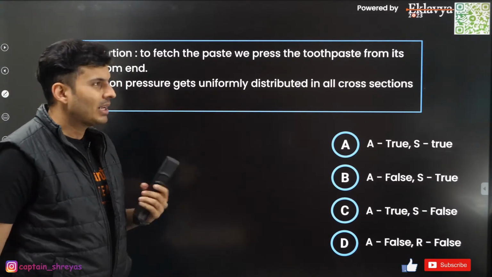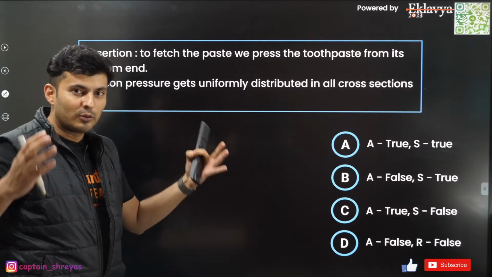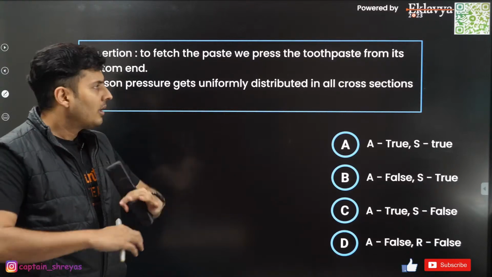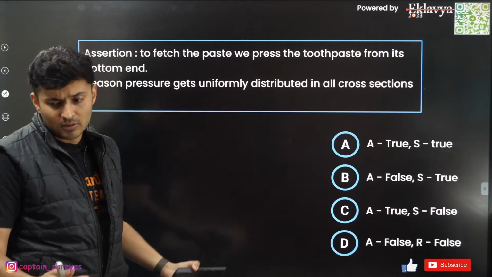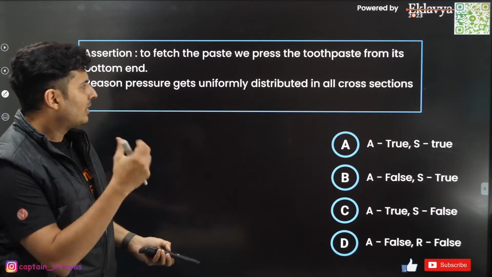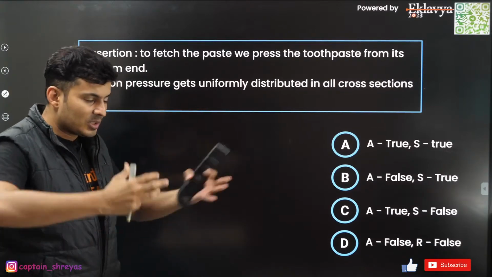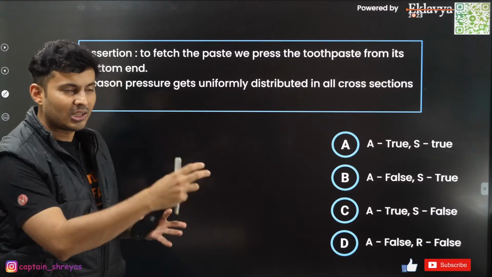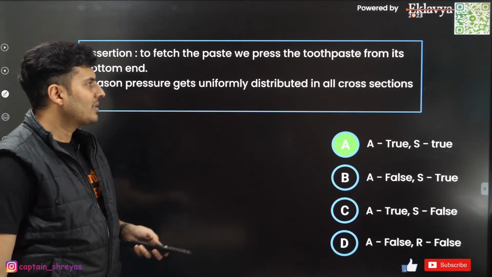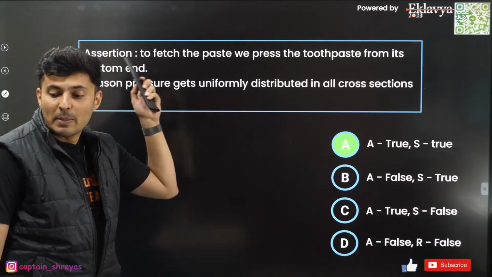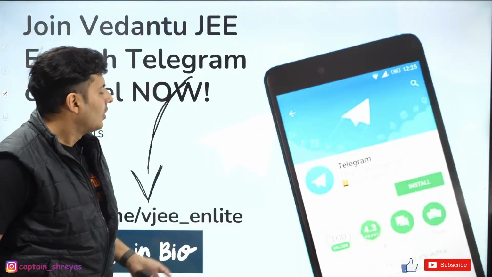Pascal's law. Pascal's law states that any change in pressure is transmitted throughout the fluid enclosed in a container, and it gets transmitted not just to the fluid but also to the walls of the container. So when you press any part of the toothpaste, that pressure spreads everywhere inside the paste as well as the tube. That is exactly the application of Pascal's law. Correct, answer is A.